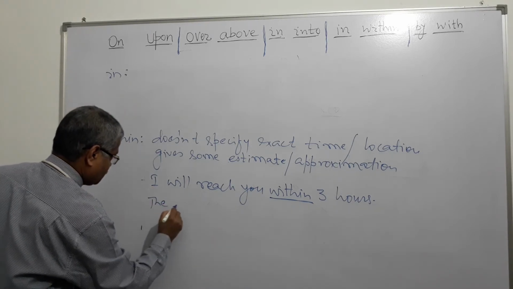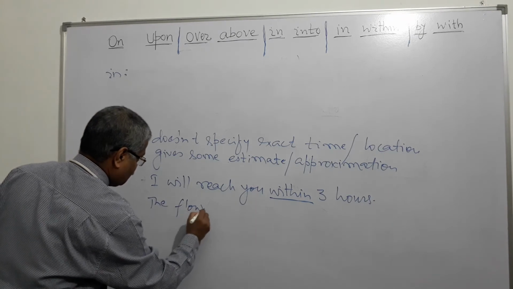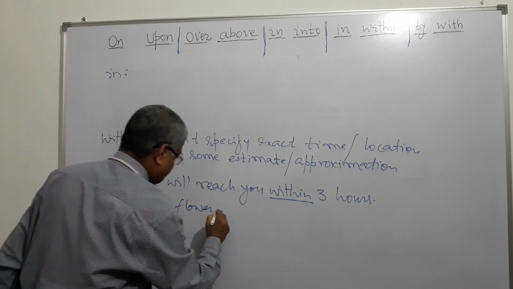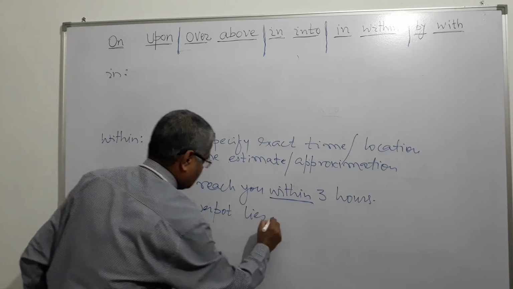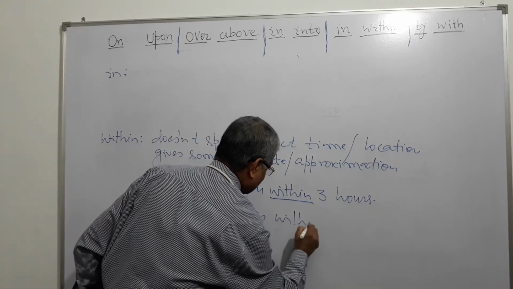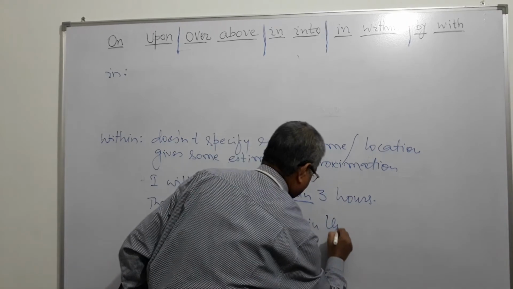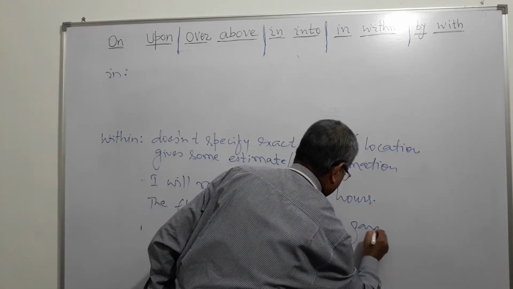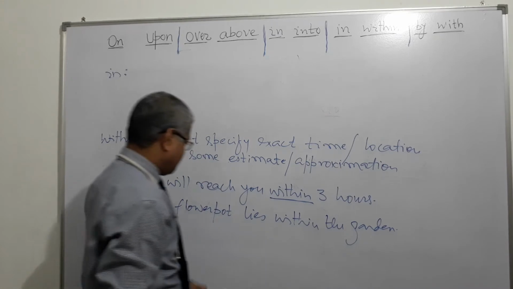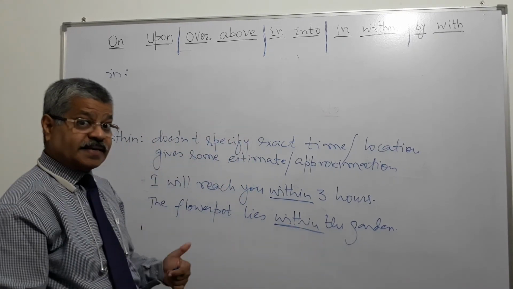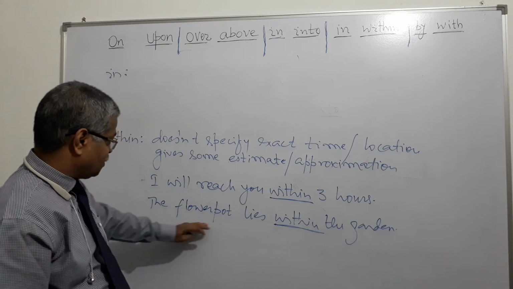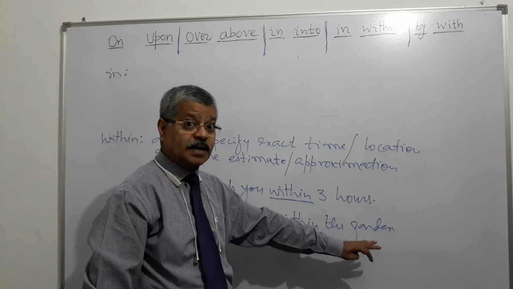The flower pot lies within the garden. It means, once again, it's not exact. The flower pot lies within the garden.